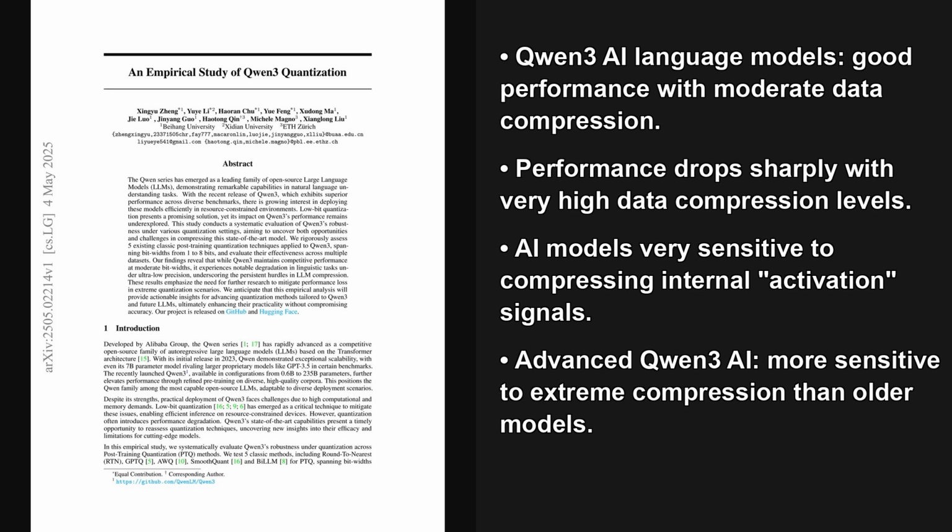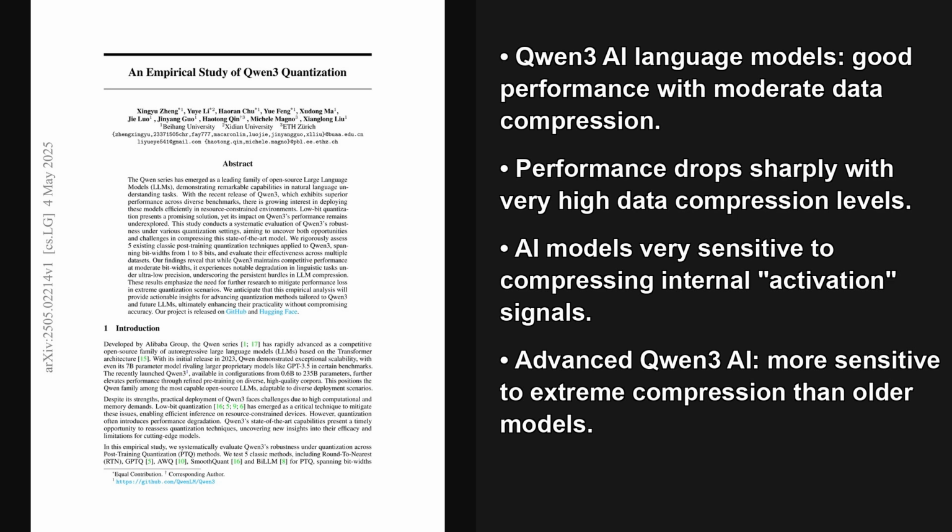I'm your host, Alex. Today, we're exploring an empirical study of Qwen3 quantization from May 4th, 2025. This paper examines Qwen3, a potent open-source LLM, and its performance under low-bit quantization. Low-bit quantization, that's a method to shrink AI models by using fewer bits for their internal numbers, boosting efficiency.